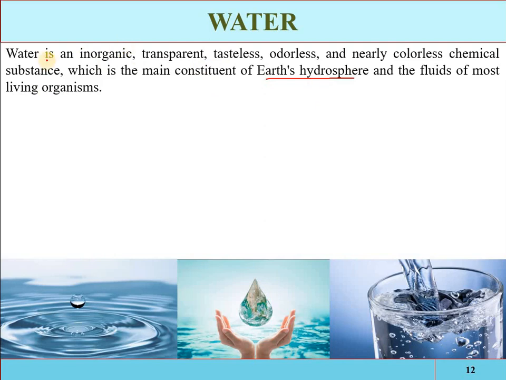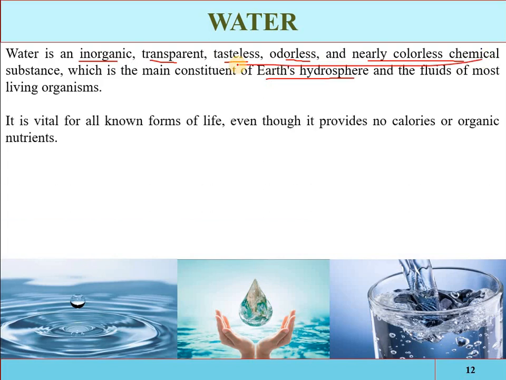These are its properties: water is inorganic, transparent, tasteless, odorless. Again, this means pure water, pure H2O, which is tasteless, odorless and nearly colorless, and is a type of chemical substance. Water does not provide any energy or organic nutrient to living things, but still it is the most vital constituent for survival.